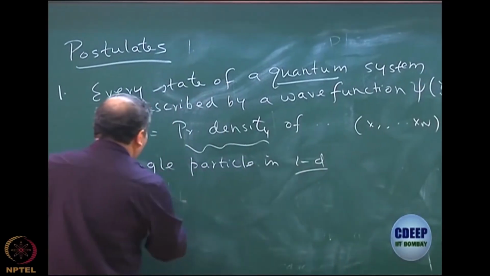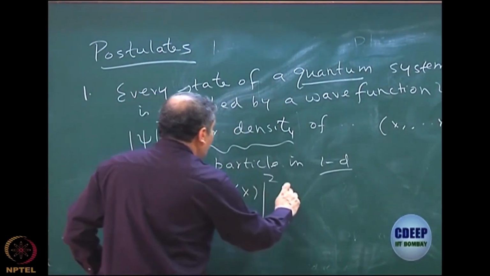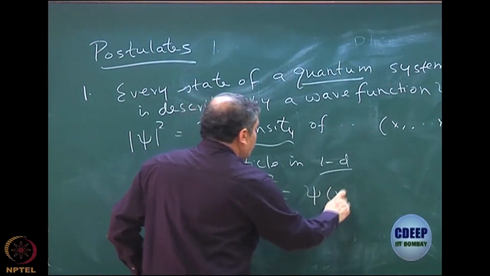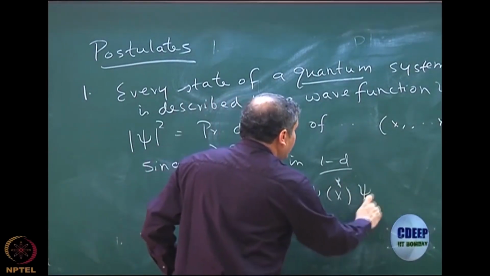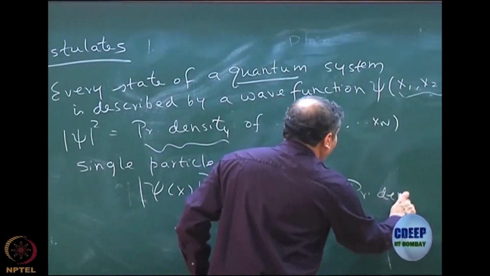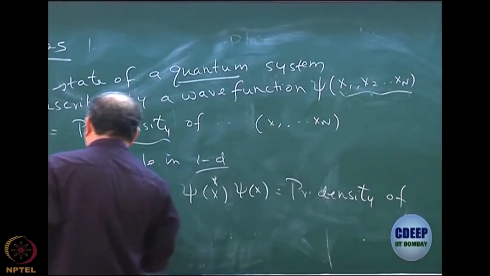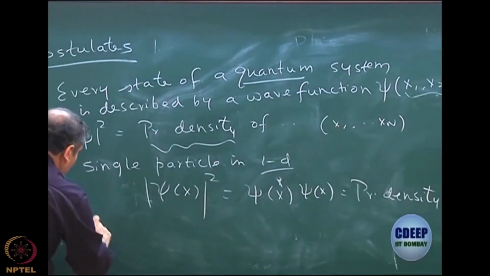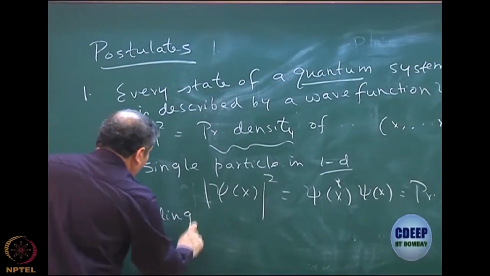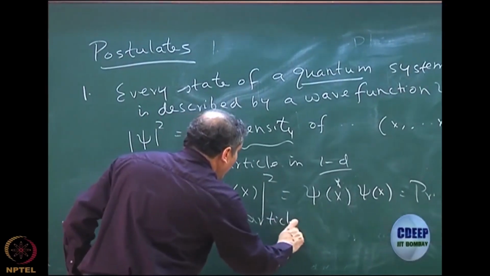Then, of course, I can write that as psi of x square, and I can say mod psi square, which is nothing but psi star of x psi of x, is the probability density of finding that quantum particle. It could be an electron, it could be a boson, could be something else, of finding the particle at x.